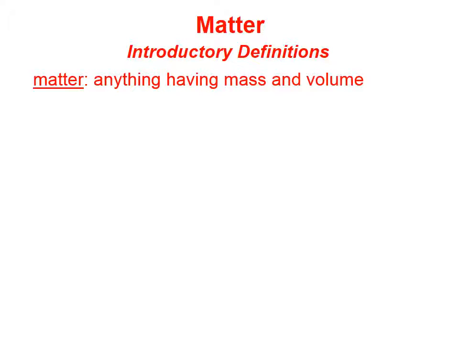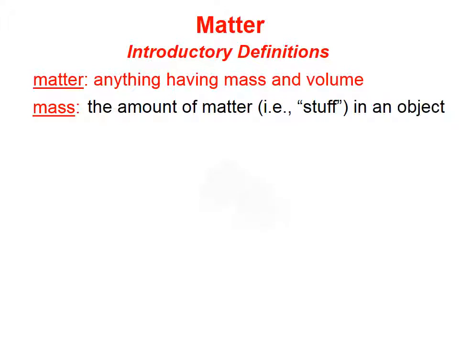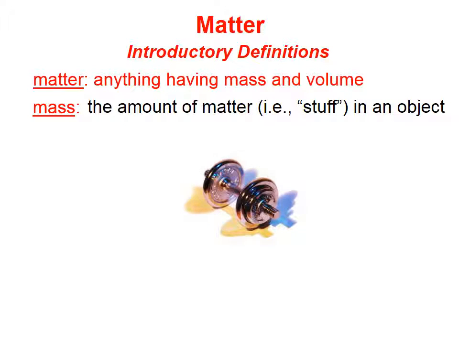Matter is anything having mass and volume. Mass is the amount of matter, the amount of stuff in an object. This dumbbell, for example, has a certain amount of stuff, a certain number of atoms, a certain type of atoms in it. And that mass won't change no matter where the dumbbell is.